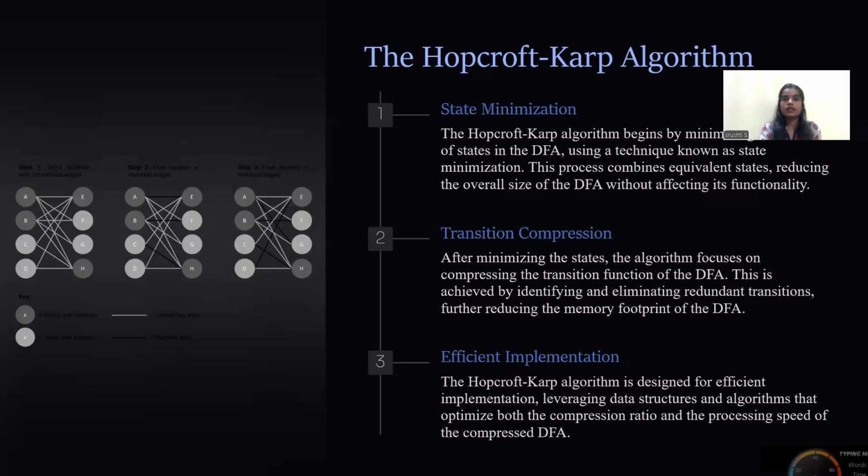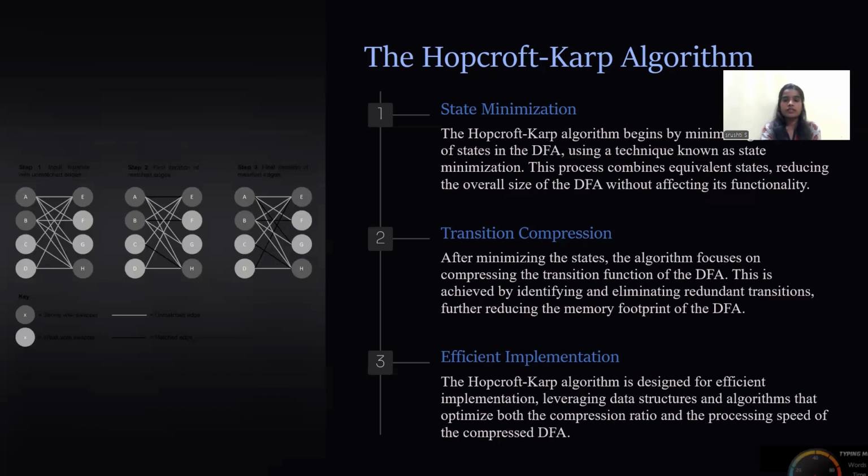The Hopcroft-Karp algorithm begins by minimizing the states of a DFA using a technique known as state minimization. This process combines equivalent states, reducing the overall size of the DFA without affecting its functionality. Transition compression: after minimizing the states, the algorithm focuses on compressing the transition functions of the DFA. This is achieved by identifying and eliminating redundant transitions, further reducing the memory footprint of DFAs.